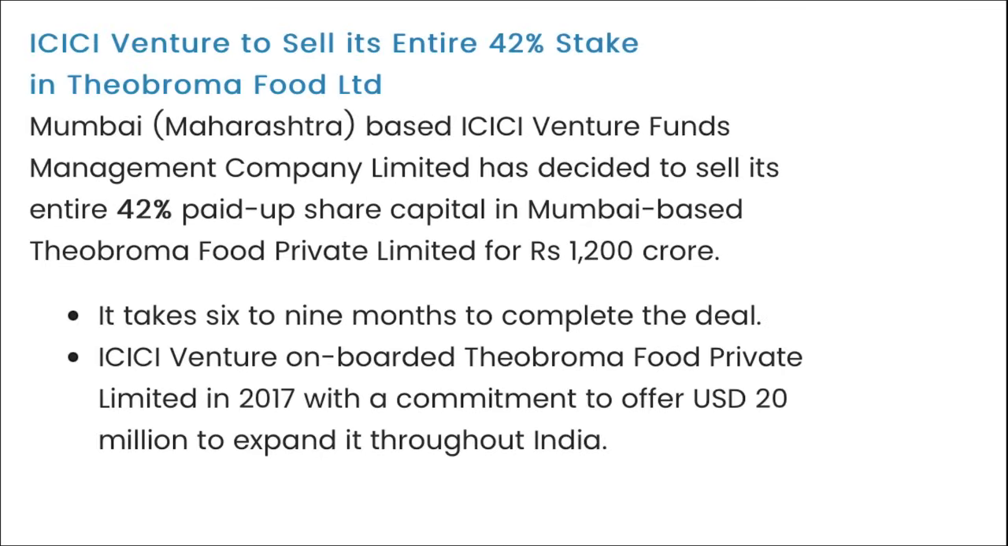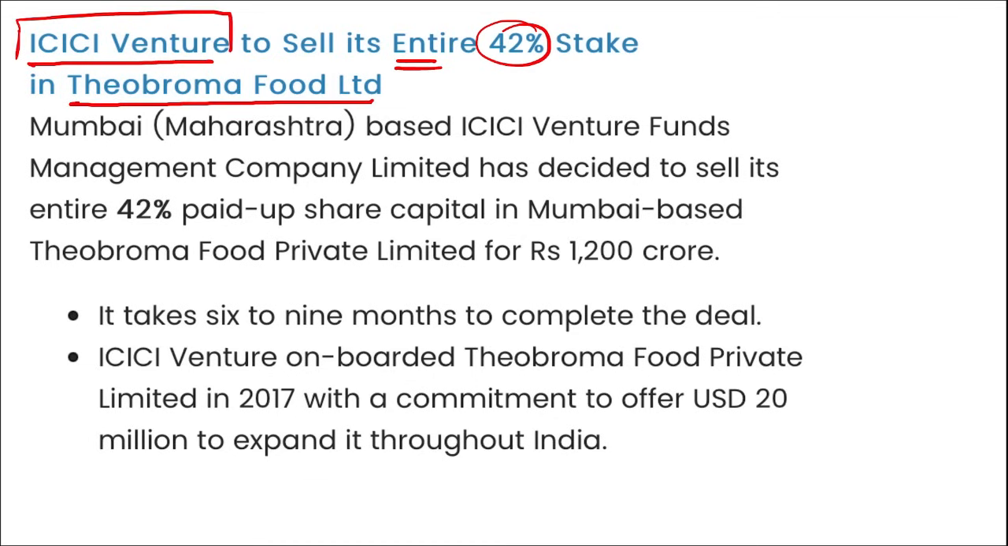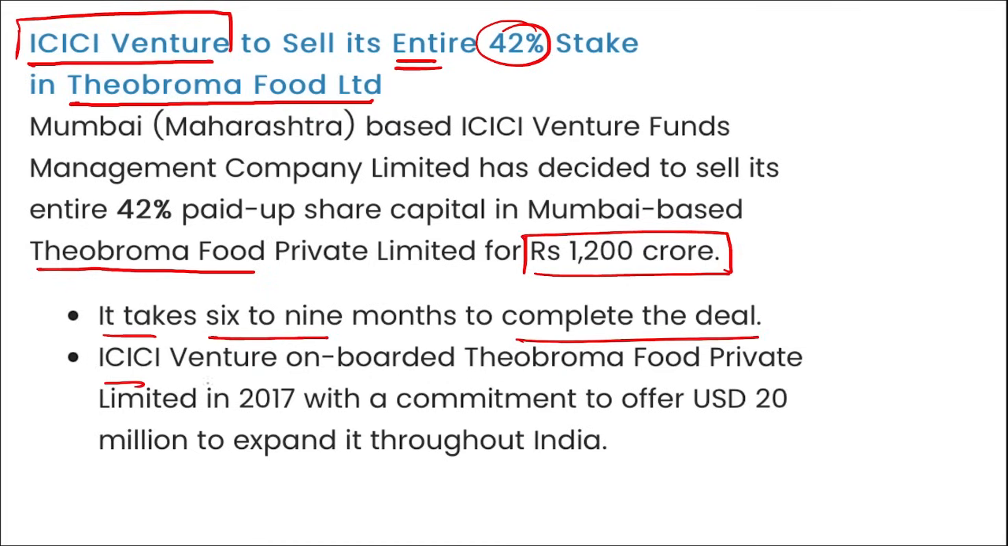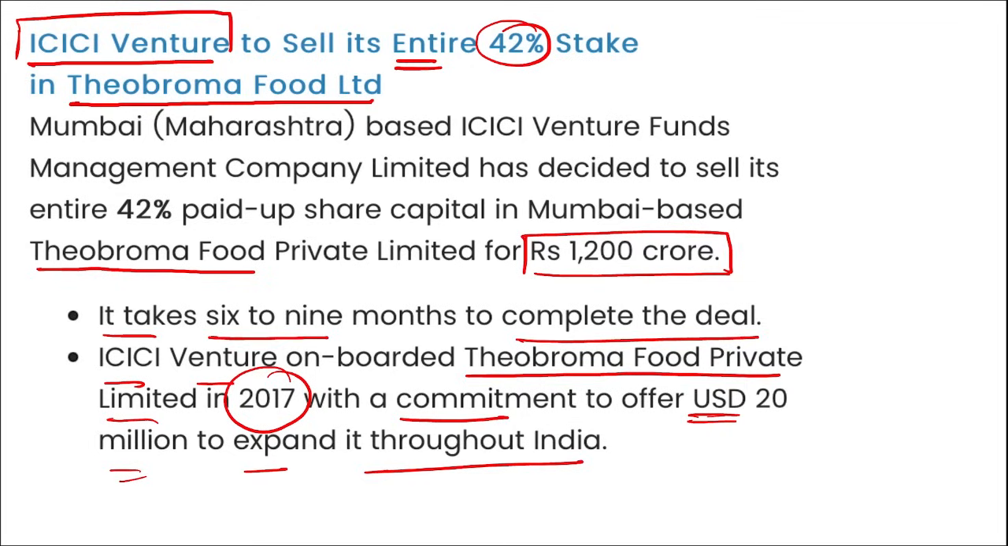Next is ICICI Venture to sell their entire 42% stake in Theobroma Food Limited. So ICICI is selling a 42% stake in Mumbai based Theobroma Food Private Limited for 1200 crore rupees. It takes 6 to 9 months to complete the deal, and ICICI Venture onboarded Theobroma Food Private Limited in 2017 with a commitment to offer $20 million to expand it through India.